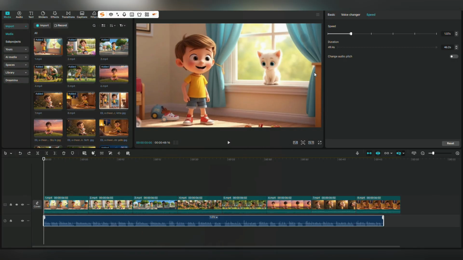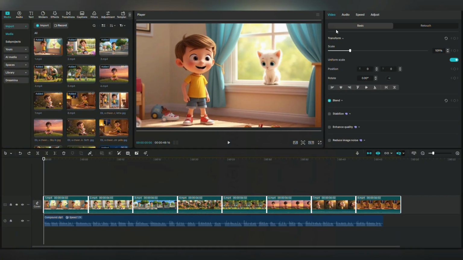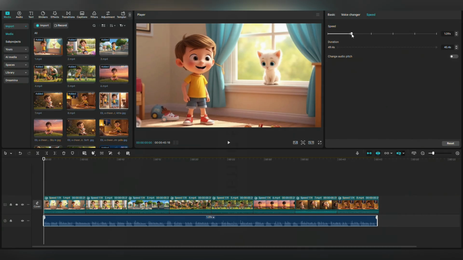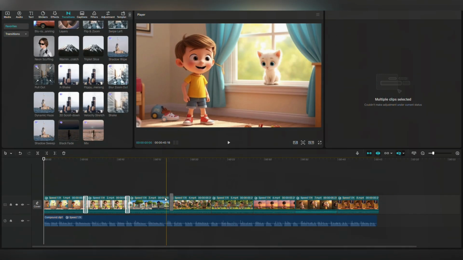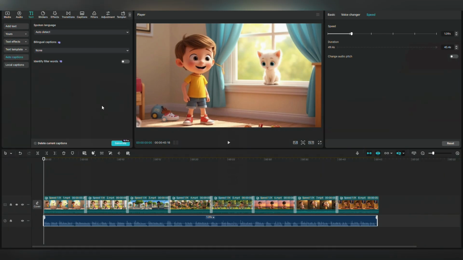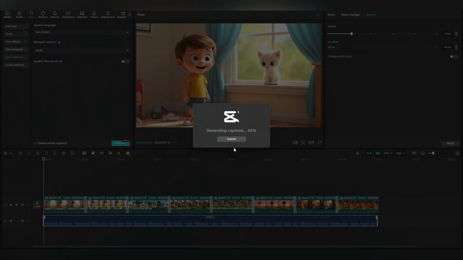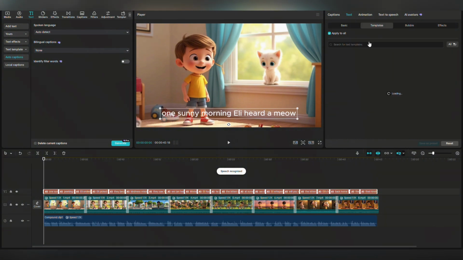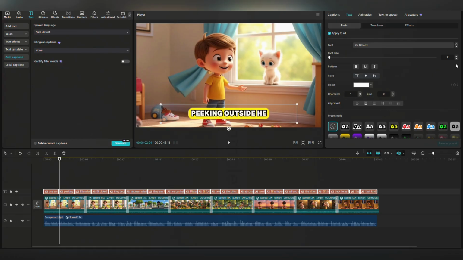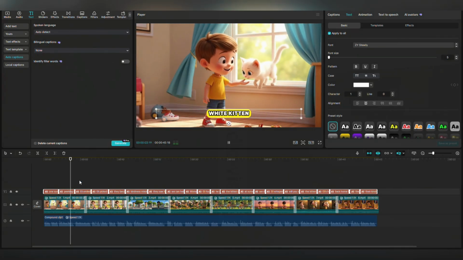After completing the basic audio-visual synchronization, it's time for finishing up. To make it look smoother, I added a few simple fade-in, fade-out transitions between the two animation segments. Then came the subtitles. CapCut's auto subtitle feature is a lazy person's dream. One click and all the subtitles appeared. You can then choose your favorite font, color, and size to match the style of your animation.